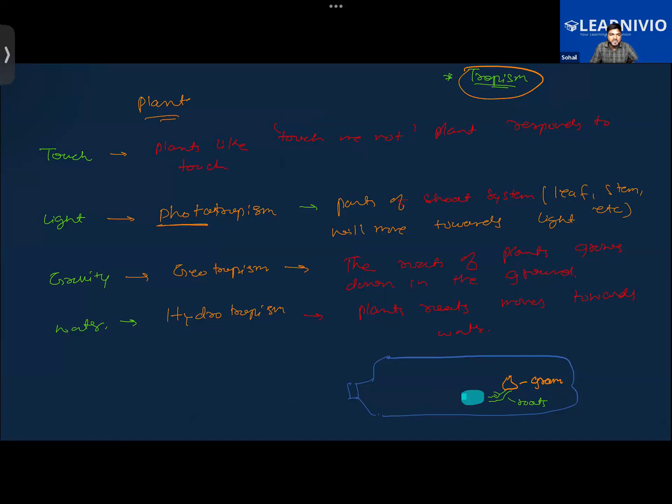So basically, in the case of animals, how do we respond? Take the case of touch, or just take the case of temperature. If we touch something really hot, we remove our hand from that, right? So the response to stimuli in the case of animals is generic. It is not that complex.